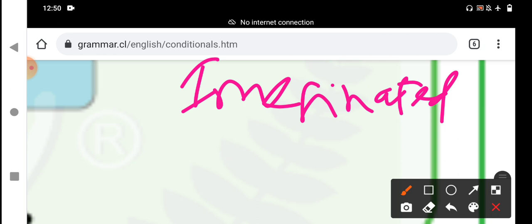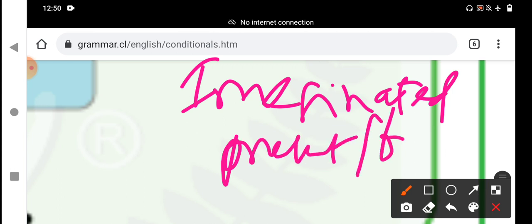We use the second condition to talk about the possible result of an imagined situation in the present and future also. We say what the condition must be for the present and future situation to be different.